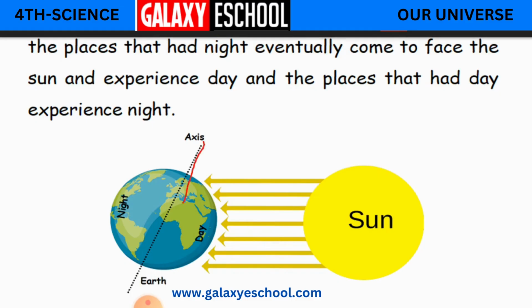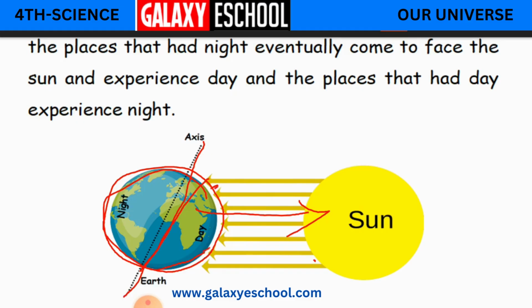So as this is our imaginary axis children of the earth, when the earth is going to rotate around itself, this half part will be exposed to the sun and is going to receive the light, and the places on this side will be having the day.